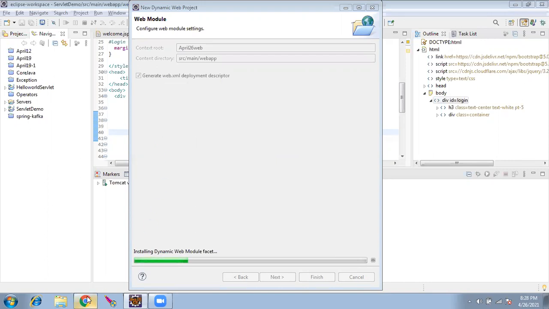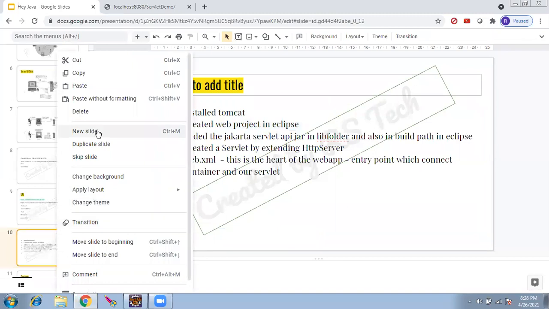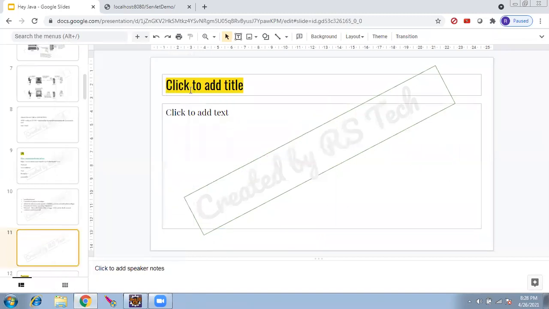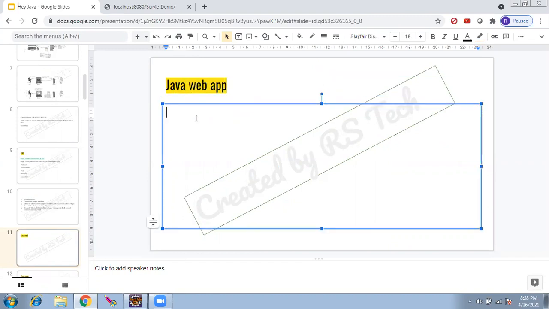Before it gets installed, I'll show you one theory. Any Java web app should have this structure: project, capital WEB-INF. Inside capital WEB-INF, it should have small classes and small lib.